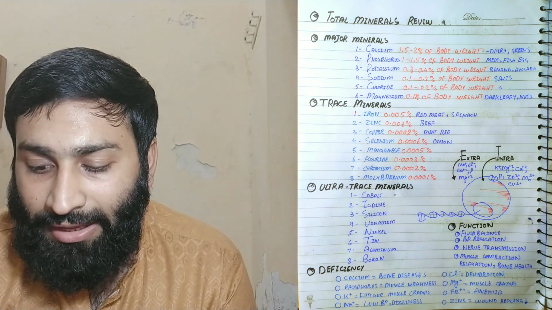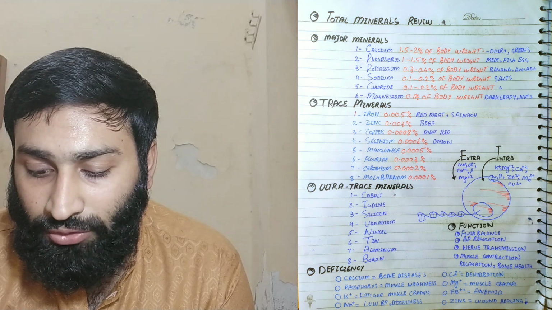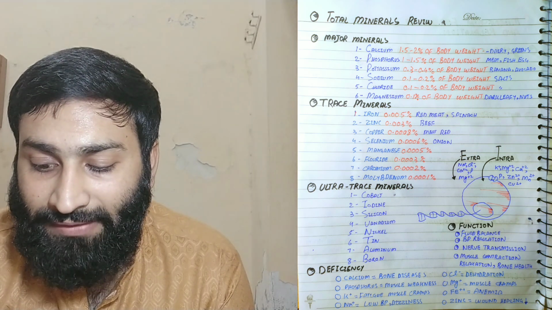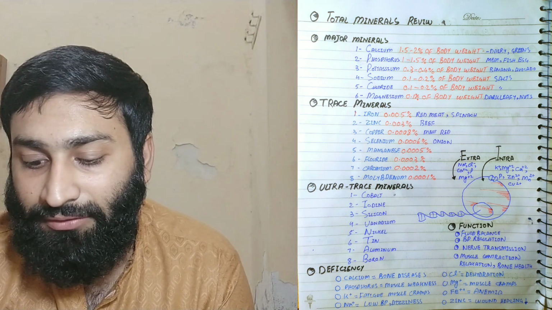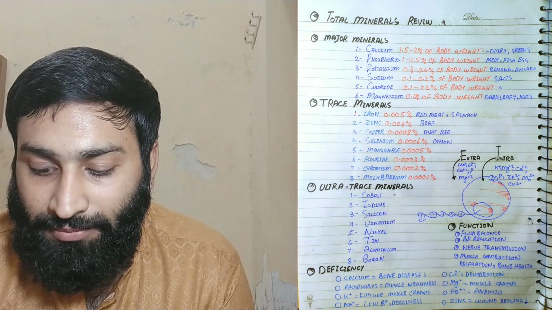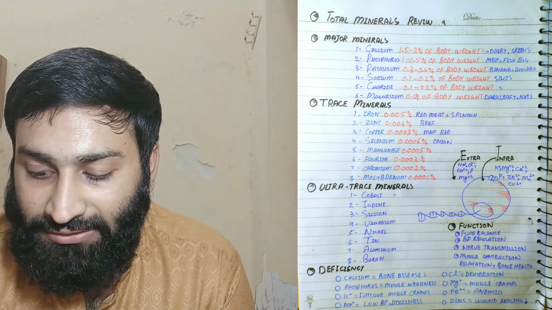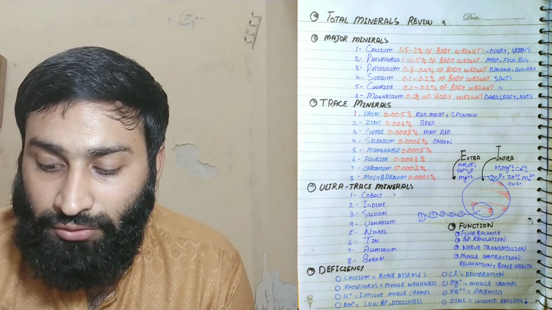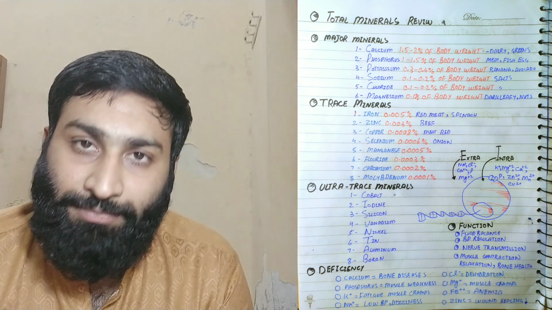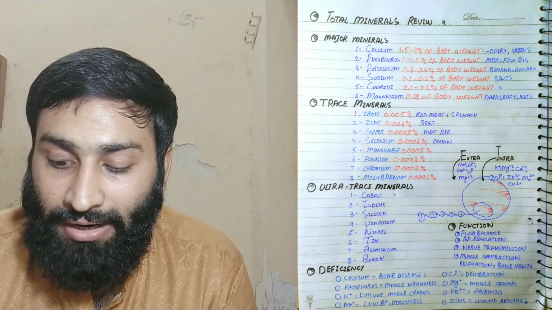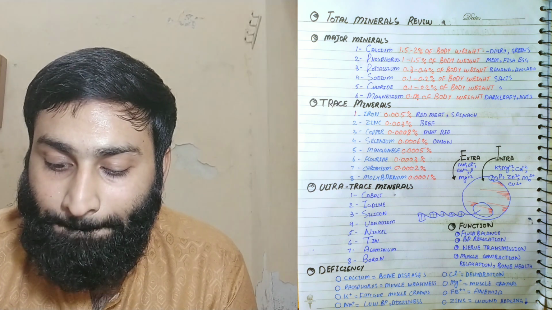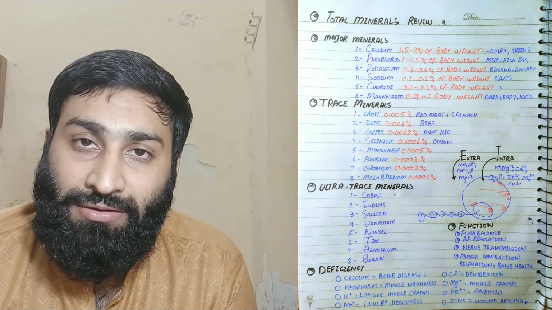Here is a diagram which shows the extracellular and intracellular matrix. Sodium, chloride, calcium, phosphorus and magnesium can be extracellular and intracellular. This ratio differentiates the extracellular and intracellular cations and anions.